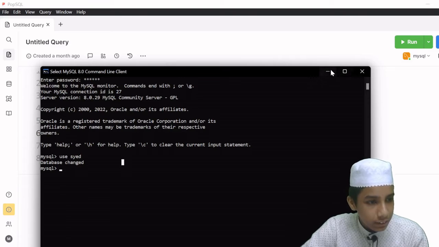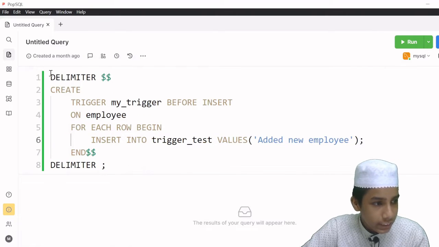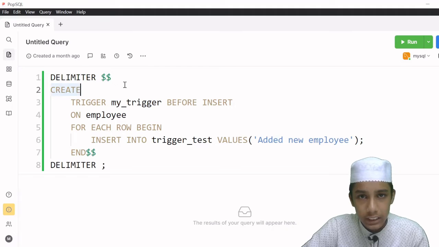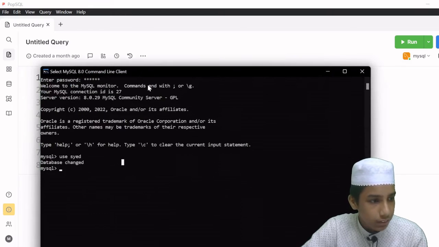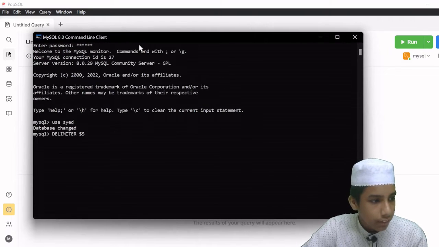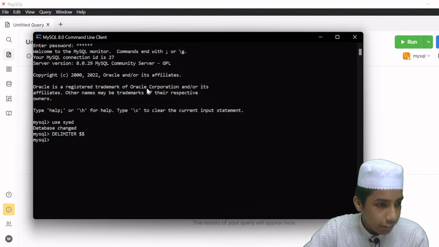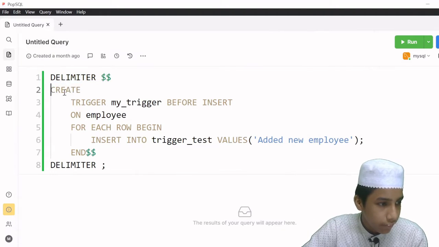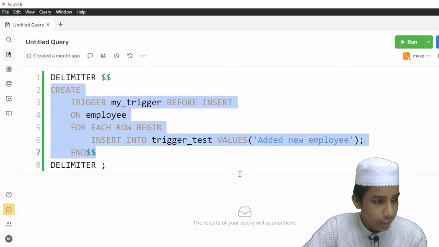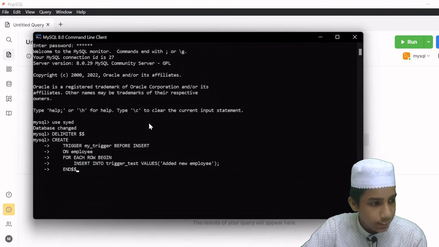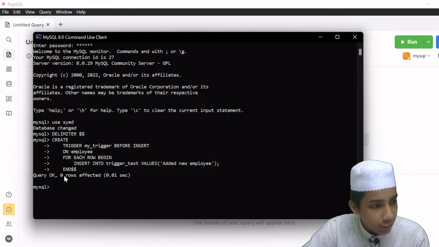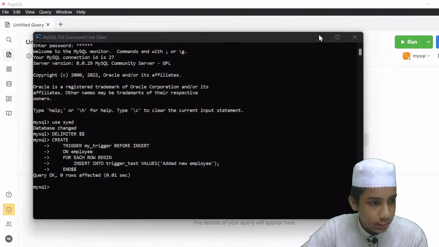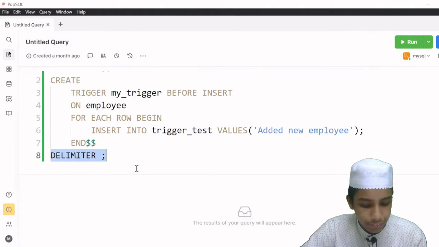Okay, so now I am going to open this MySQL, and as I said, the reason for using the MySQL command line for entering this is that PopSQL, this editor, is not going to configure delimiters, right? So I am going to copy this delimiter here, and paste that here. So I am going to press enter. After that, now I am going to copy this one, till here, and then I am going to open this one and paste that, and now press enter. As you can see here, it's showing query okay, rows affected, 0.1 second. And now I am going to give here this one.